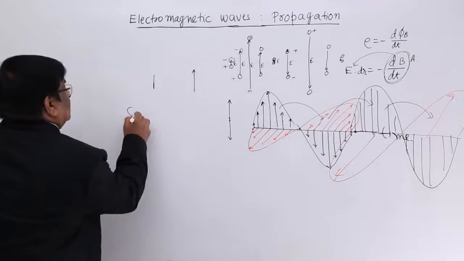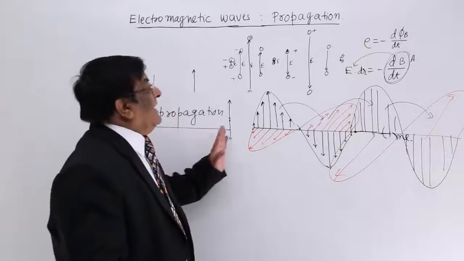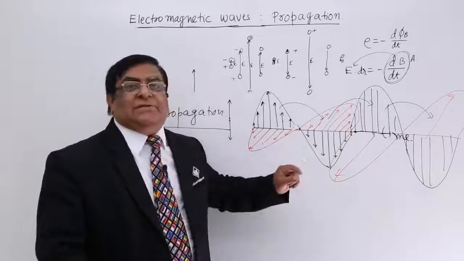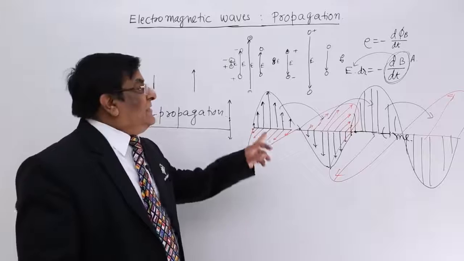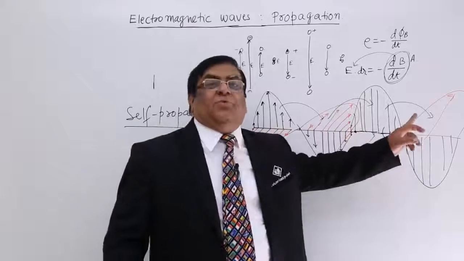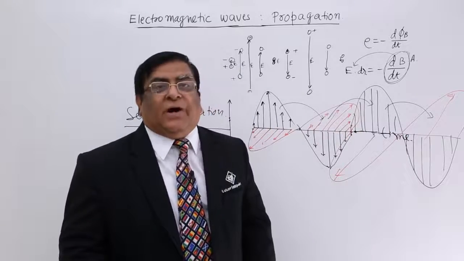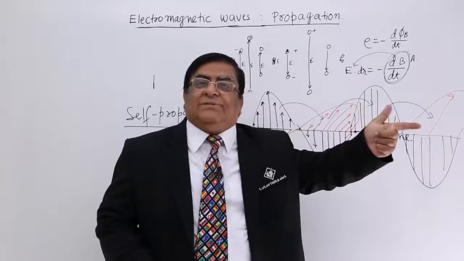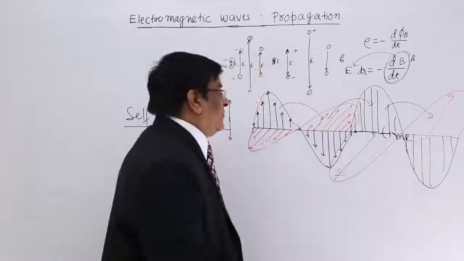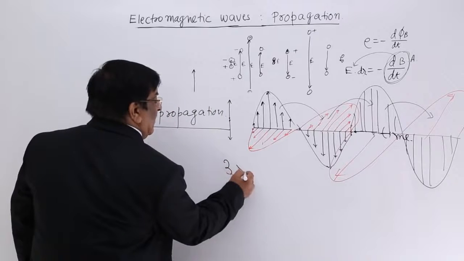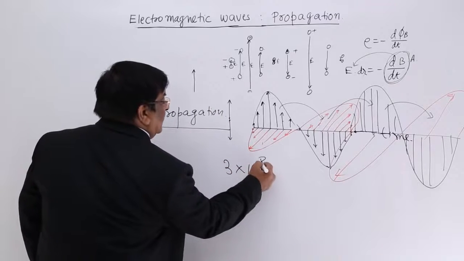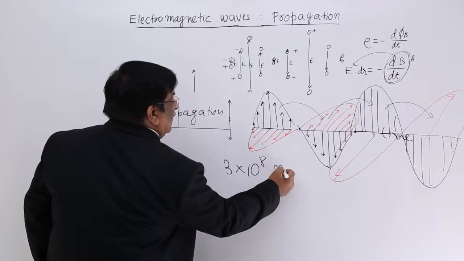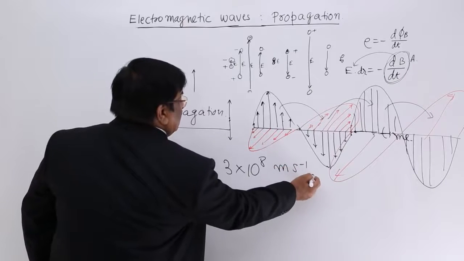So, this is self-propagation, and this is a very fast process. Therefore, these disturbances move very fast. How fast? Whatever is the fast, that we will call their speed. So, the speed of electromagnetic wave is calculated and found to be 3 into 10 to the power 8 meter per second.